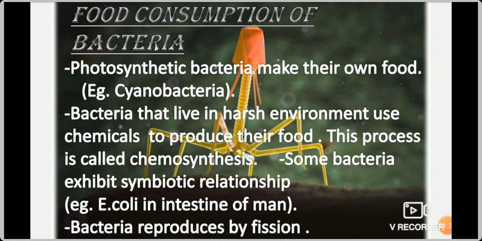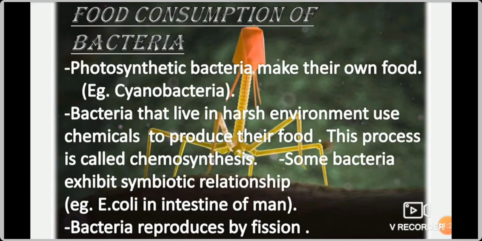So that is give and get policy. That's symbiotic relationship. So these are the different types based on their food. Here three types you have seen: photosynthetic bacteria, chemosynthesis process, and symbiotic relationship.